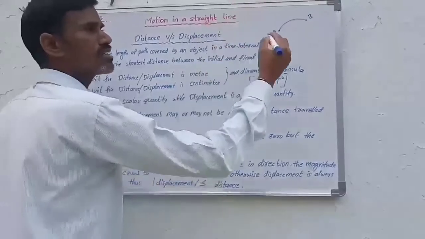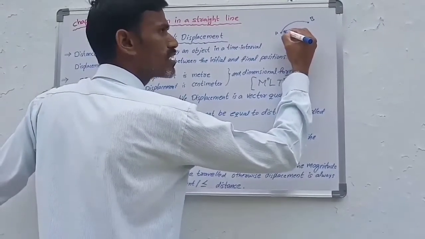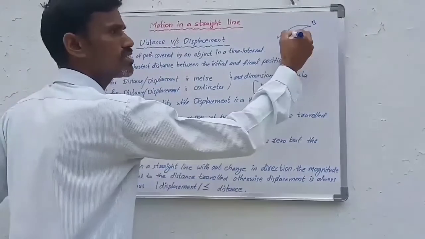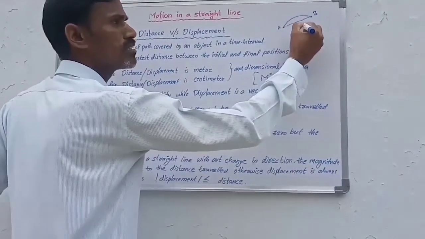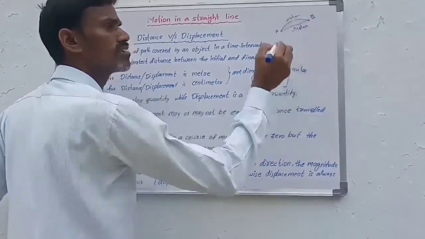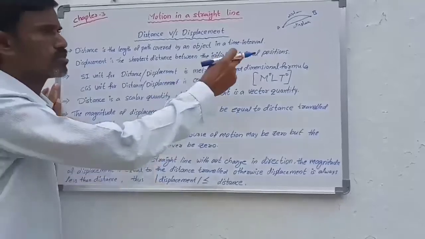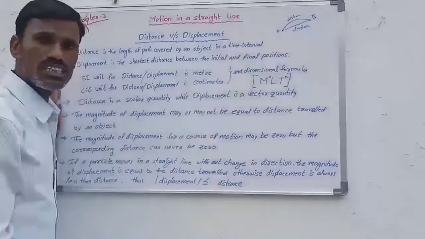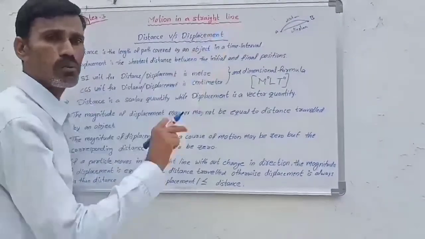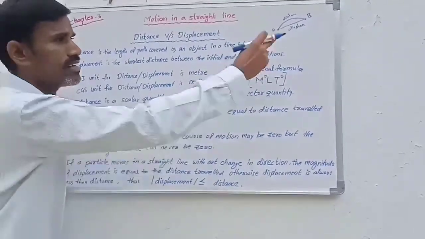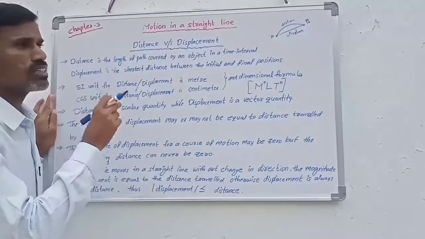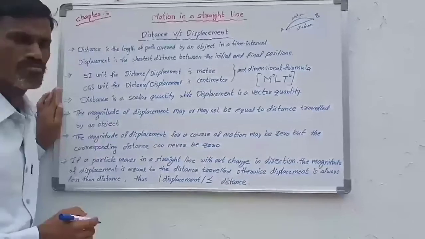What is the shortest distance? The straight line joining A and B is the shortest distance. So this is displacement and this is distance. Okay, so you understood the difference between distance and displacement. Distance is the length of the actual path covered by the object, and displacement is the shortest distance between the initial and the final positions.